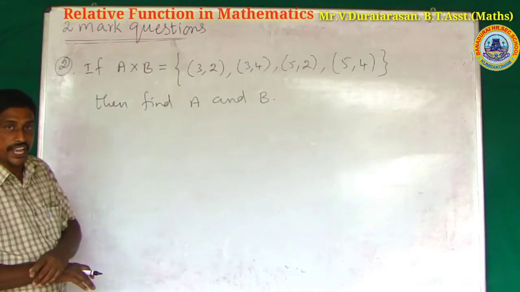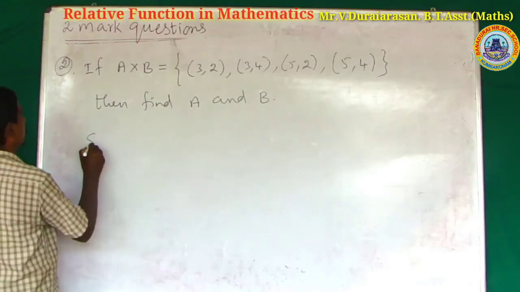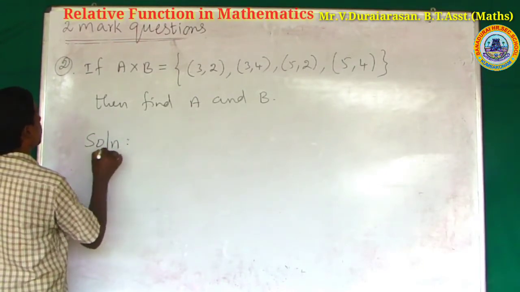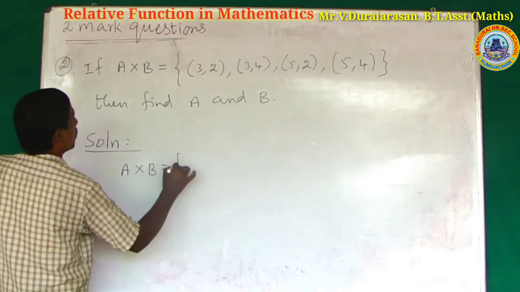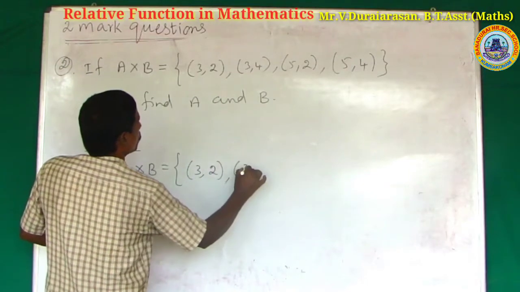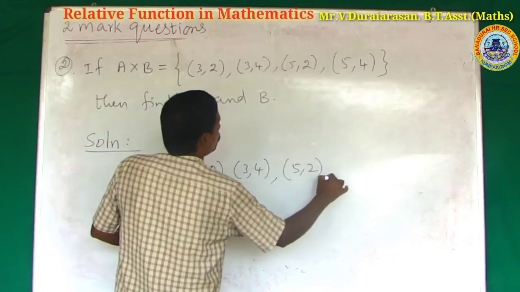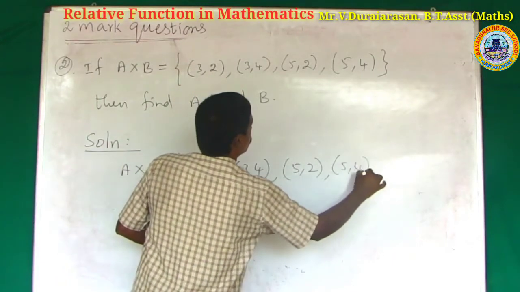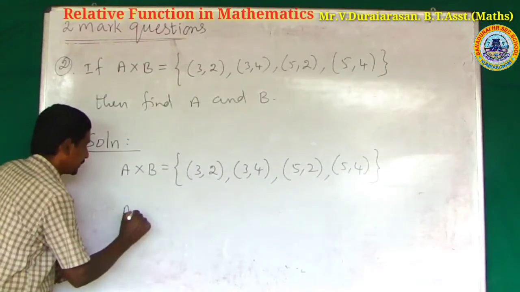What is the set A? What is the set B? How to find? What is given? The set A cross B is given: (3,2), (3,4), (5,2), (5,4). What is A?